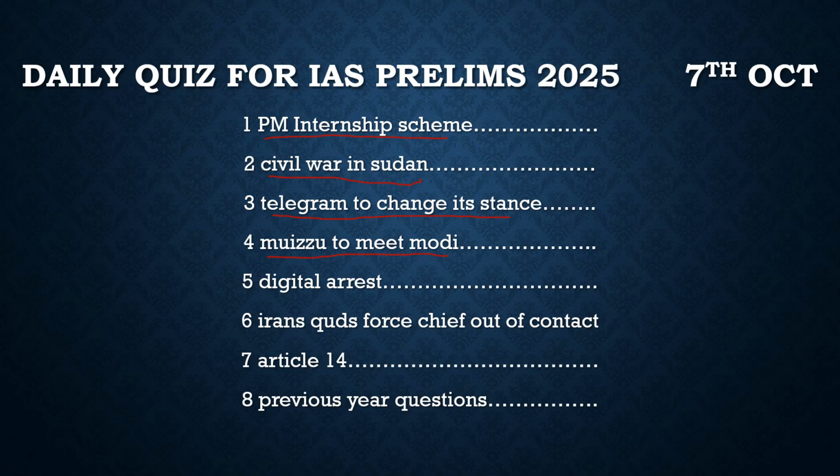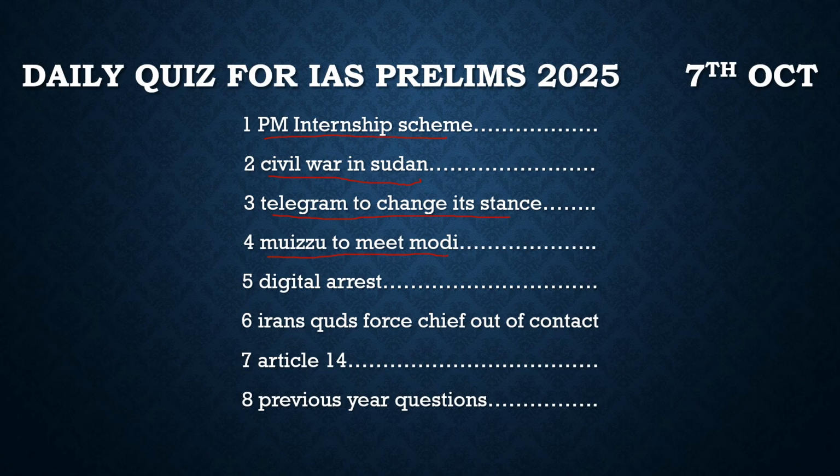And with respect to that, now Muhammad Muizzu is going to visit India. They have a huge economic crisis there, and he is going to ask for assistance from India, and India is more than willing to assist them under the SAGAR doctrine which we have followed. So this is in a nutshell about it. With respect to this, we will solve a prelims based question and get more idea about it.